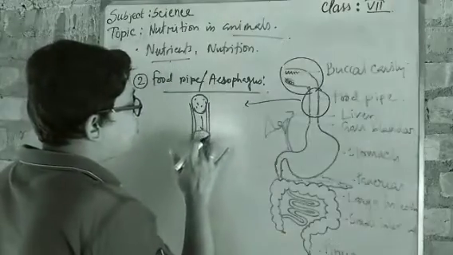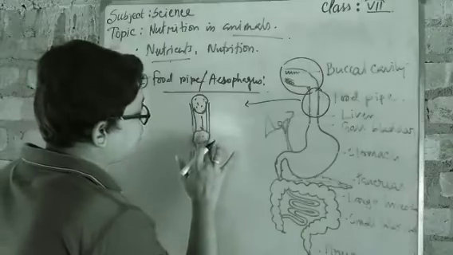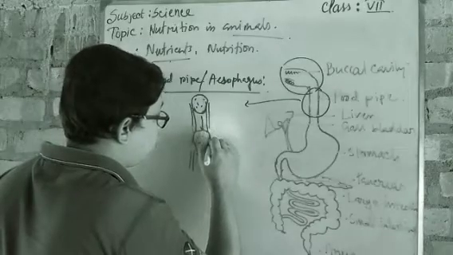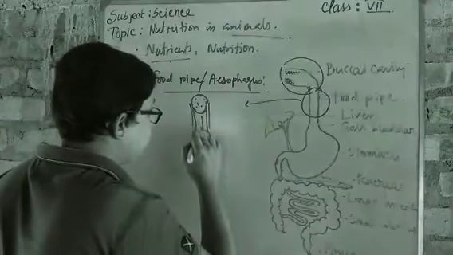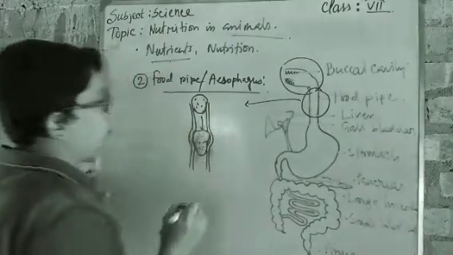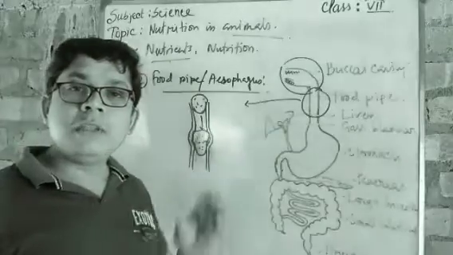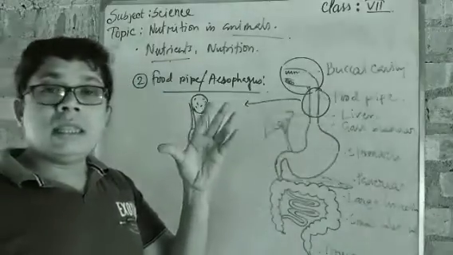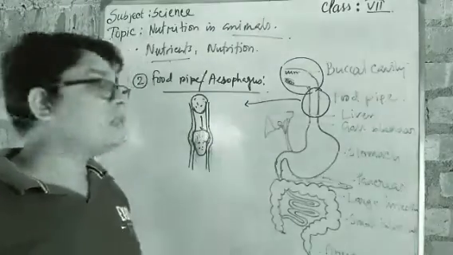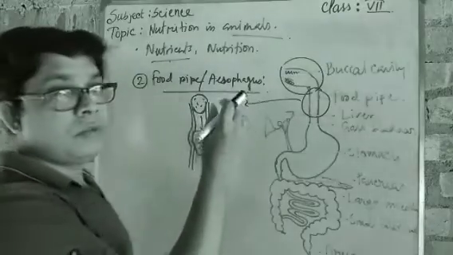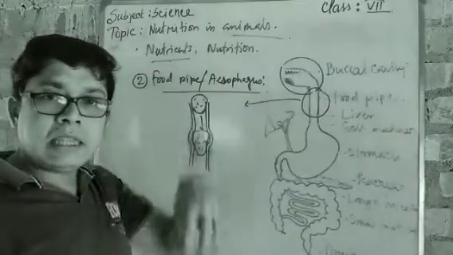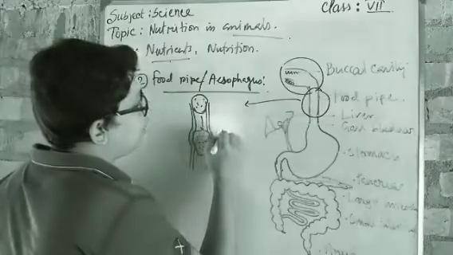At that time, the pipe is so elastic. Okay, and for that purpose, the pipe will move according to the movement of the food item. So it means when the food moves into it, it will look like this. Got it? It means this food pipe is elastic. According to the lump of the food item, it takes its own shape. Got it? So that's why the process of elasticity of the food pipe or the esophagus, according to the lump of the food that is moving into it, this process is known as peristalsis.